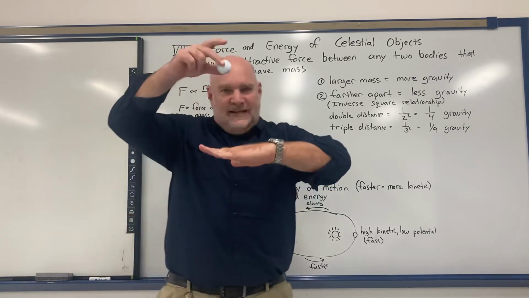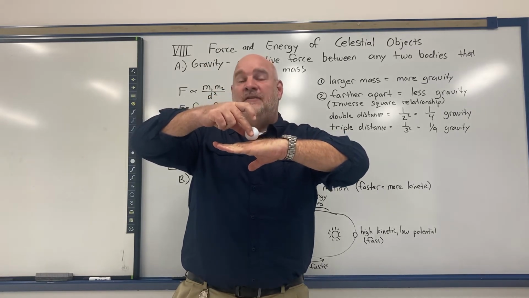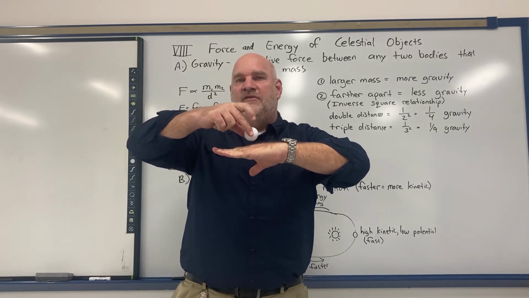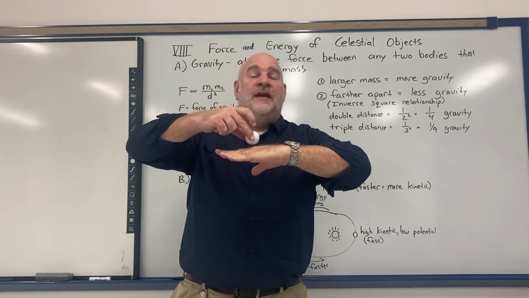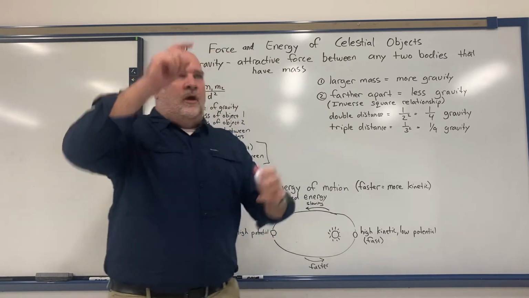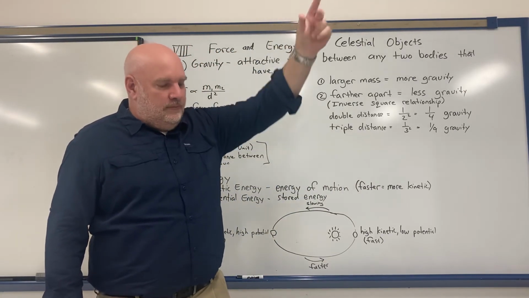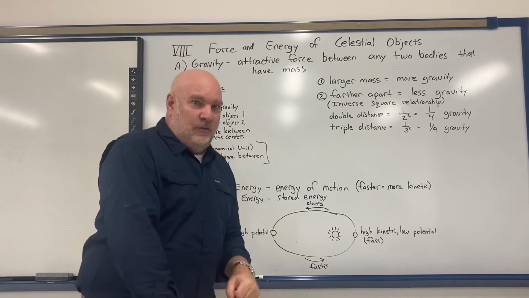Now that split second before the ball hits the ground, that's when the ball is going to be traveling the fastest, so it's going to have the most kinetic energy, but it doesn't have any room left to fall, so it doesn't really have any potential energy. So on the way down, what's happening is it's gaining kinetic, but losing potential. That's what's happening on the way down.